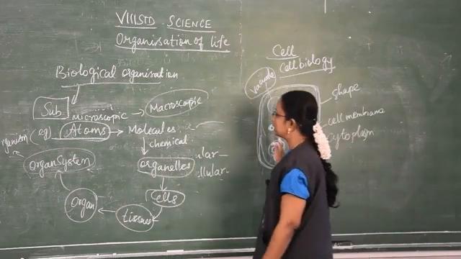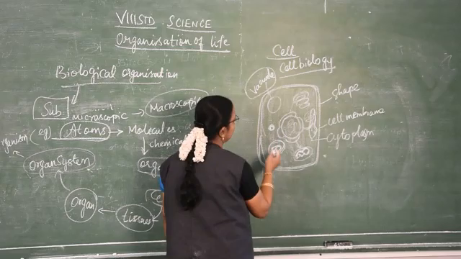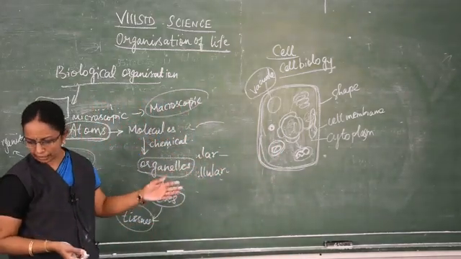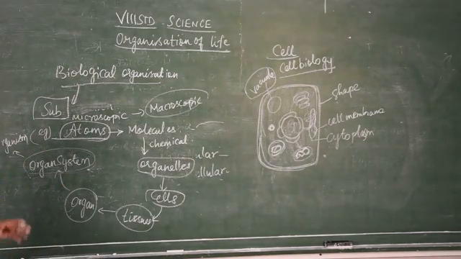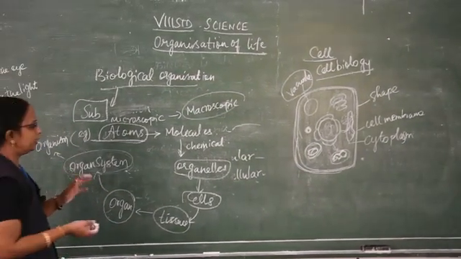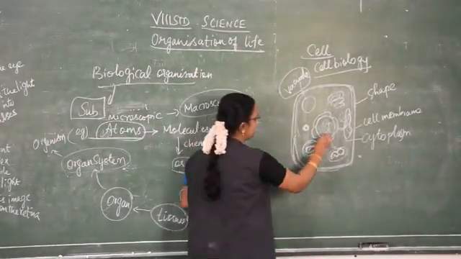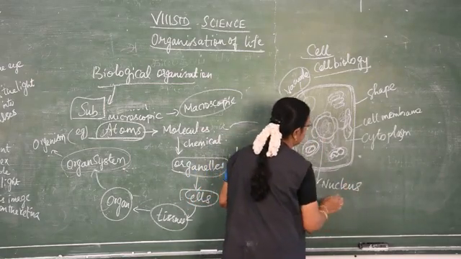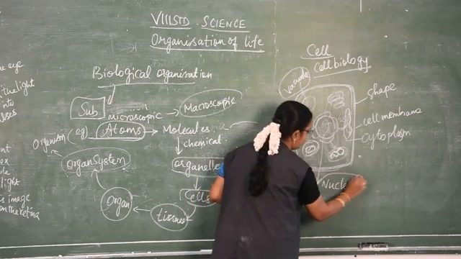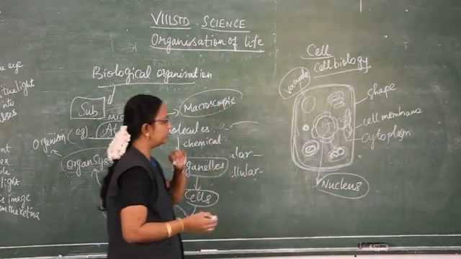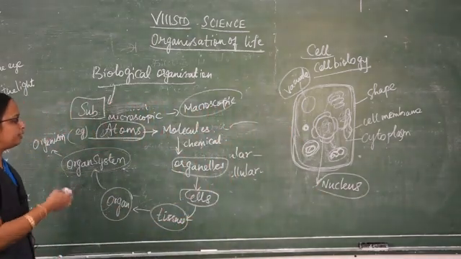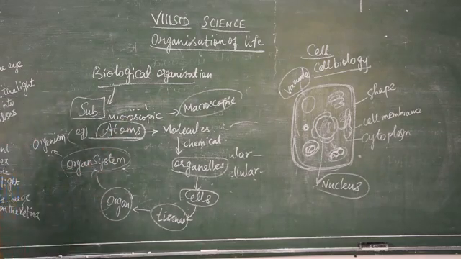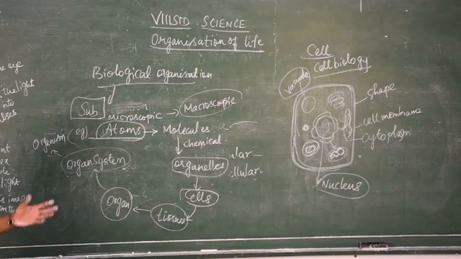When we talk about the structure of the cell, we can see it only through the microscope. The study of the cell is known as cell biology. And each organelle has its function, for example, the nucleus decides the hereditary character. Protein synthesis and everything is done by separate organelles. So each organelle does a different function.